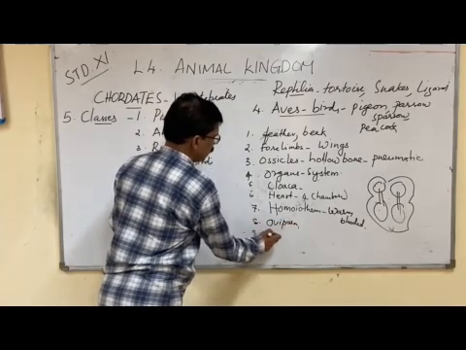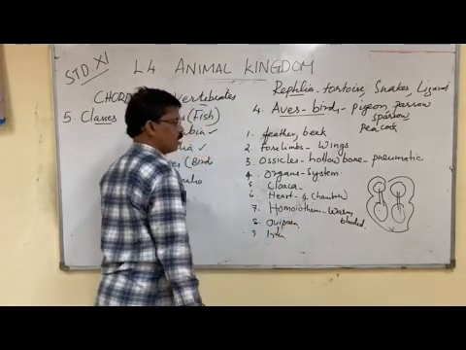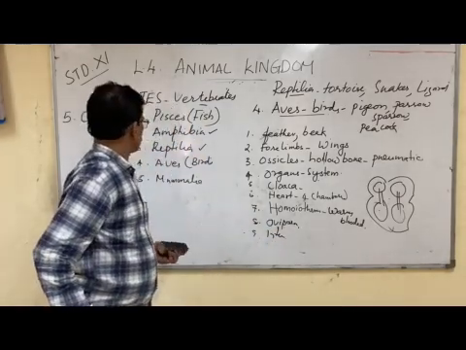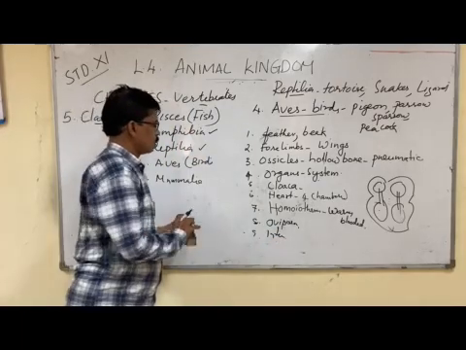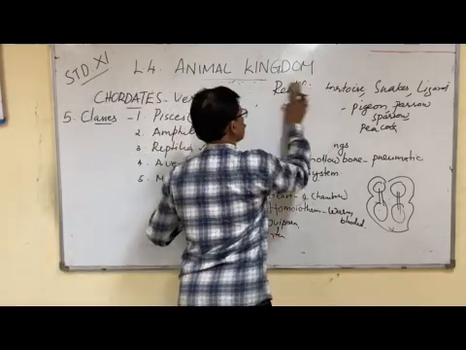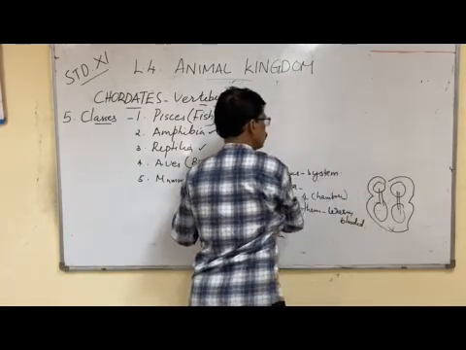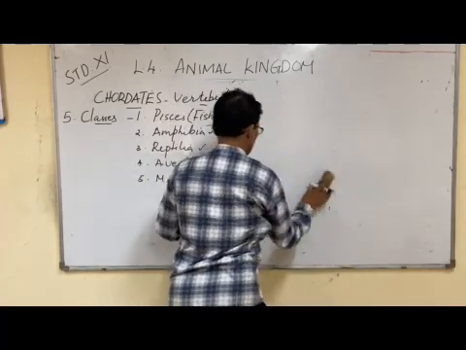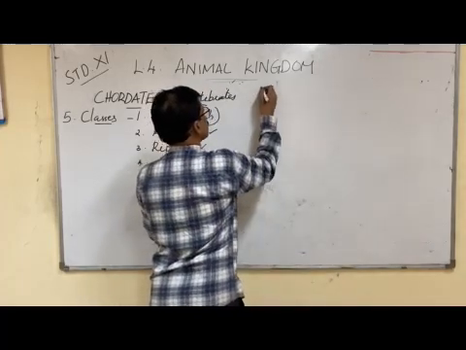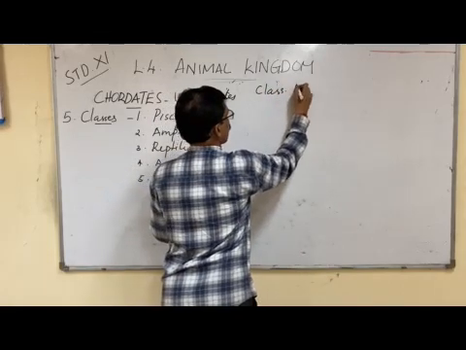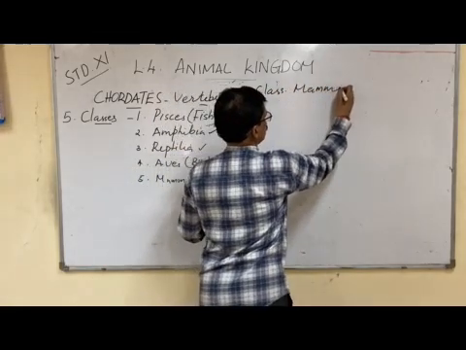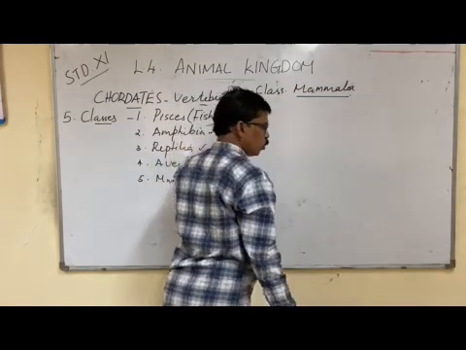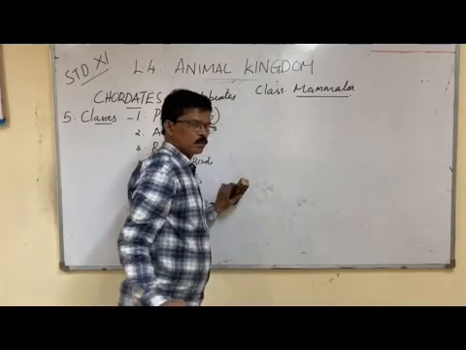Fertilization is internal fertilization. These are the common features of class Aves, or birds. Now we are coming to the last part of this chapter, that is Mammalia, class Mammalia. Class Mammalia includes the most advanced group of animals.